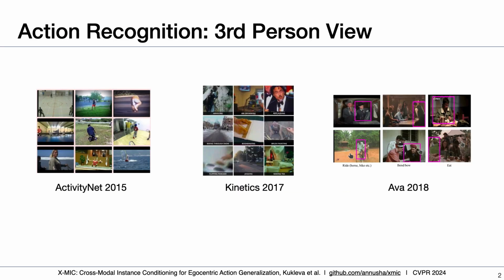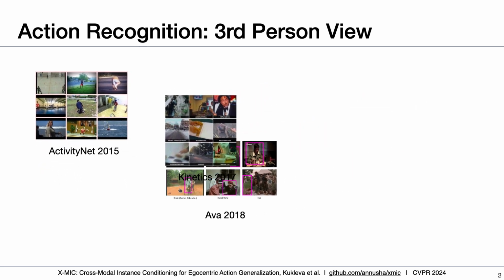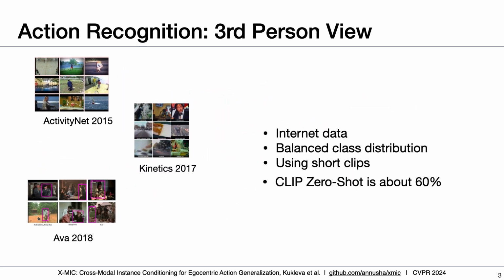In this work at Meta, we're talking about action recognition. You might all know about datasets like Kinetics. These types of videos depict a third-person view and are mostly collected from platforms like YouTube. For such videos, it's easy to control the collected distribution and ensure balanced classes. And the most interesting fact is that these videos are easily classified with a CLIP model, where action recognition on Kinetics